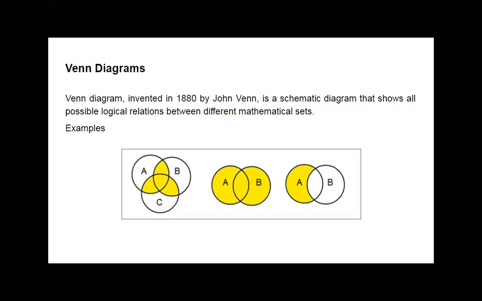Whose set is this? A is one set, B is one set, C is one set. Three different sets are there and they are denoted with the help of circles.